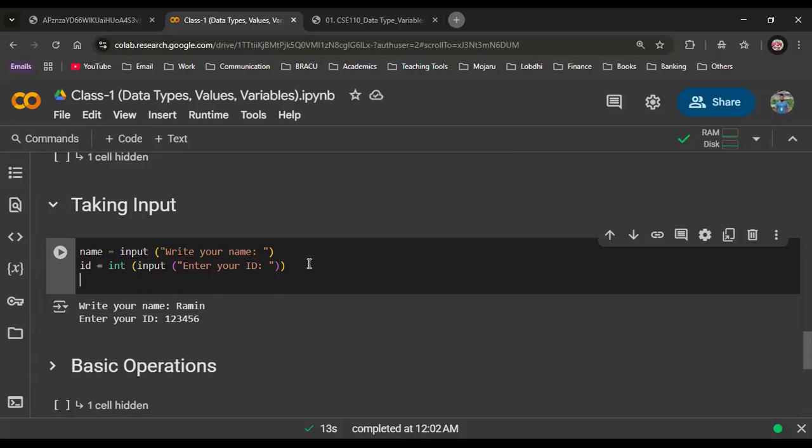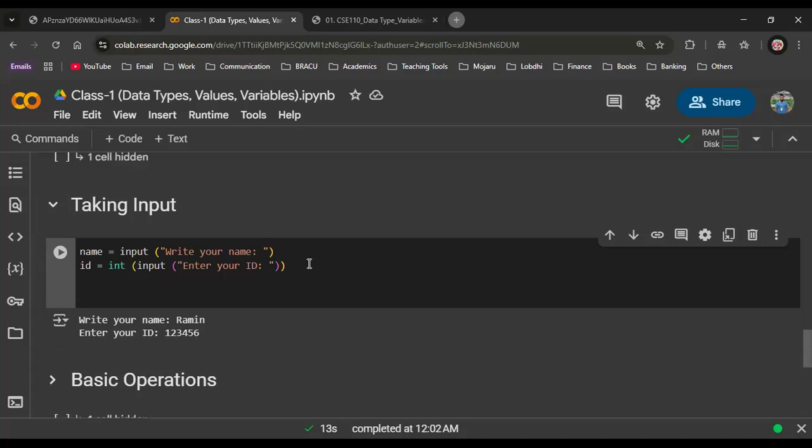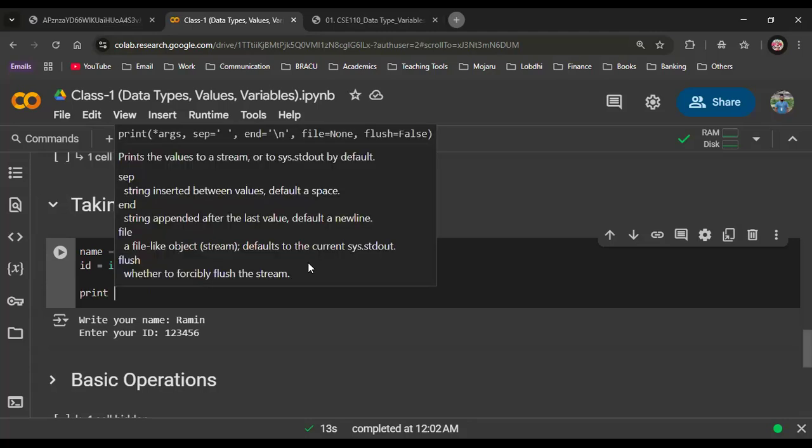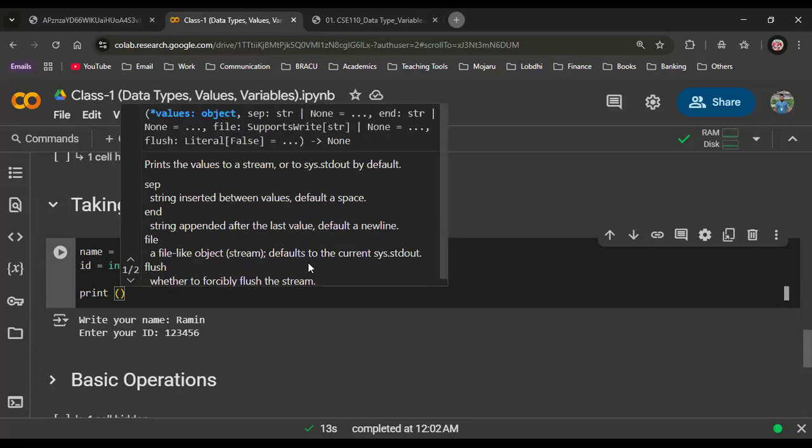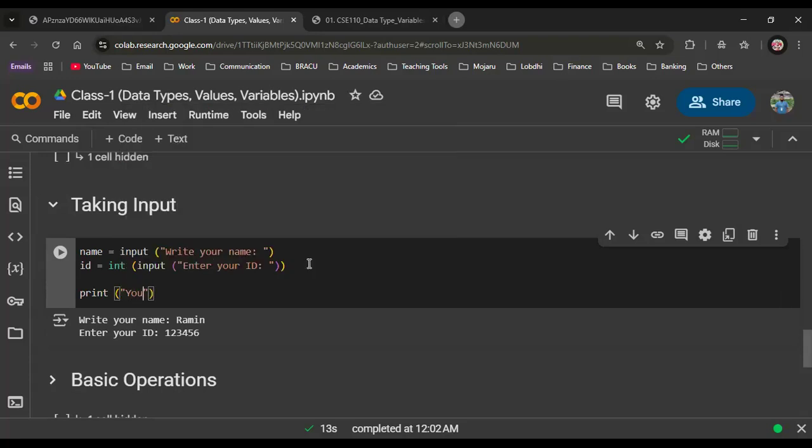Now let's say after taking the input, I want to show the user that this is your name and this is your ID. Very simple. So I'm writing like this, print, to show. Okay, to show, we write like this: your name is, this is a string, this will be shown.